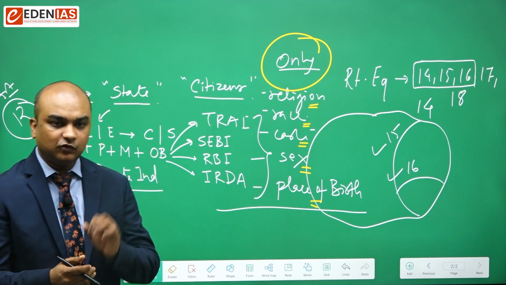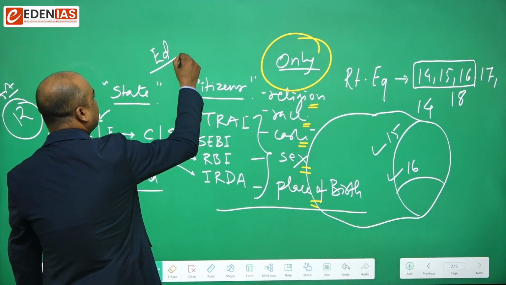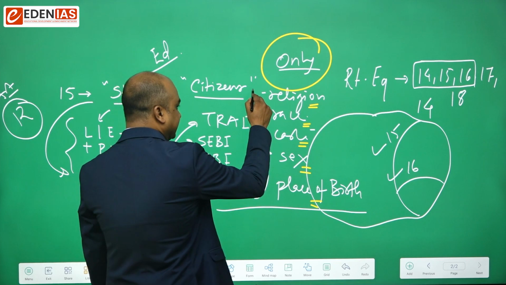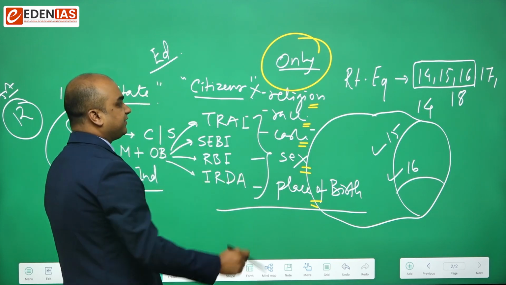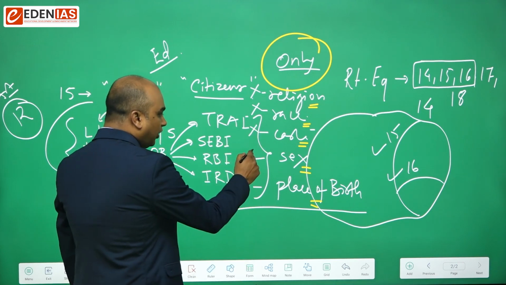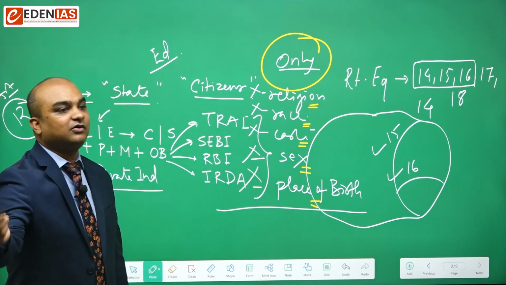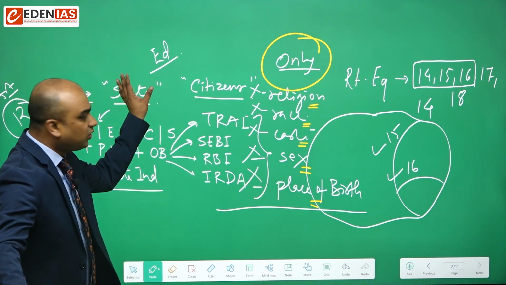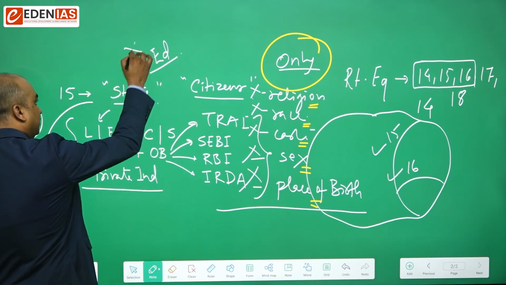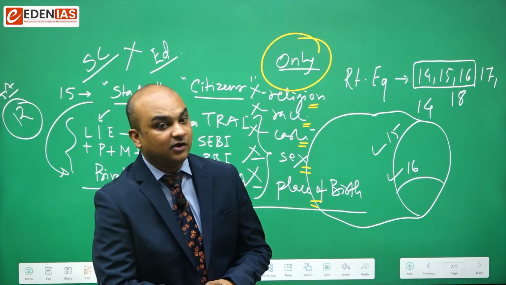यहाँ पे जो कीवर्ड है वो है ओनली. जैसे कि आप समझ लो that there is an educational institution which is started by the state, and if in that educational institution the state restricts the entry of people belonging to a particular religion, or people of different ethnicity, or people belonging to a particular social group, or people belonging to a particular biological group, or people who were born in a particular part of the country, then that notification or that law or that endeavor will be struck down by the Honorable Supreme Court of India, because it is the guardian of the Constitution and it is the enforcer of the fundamental rights.